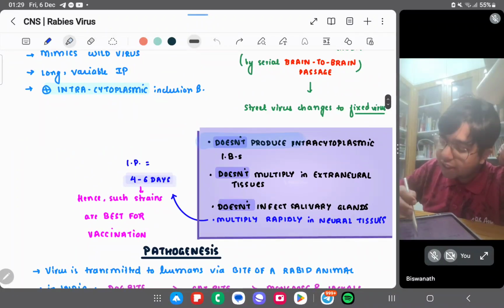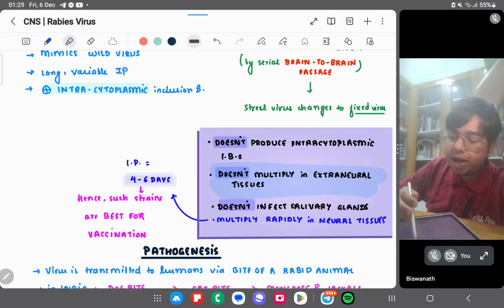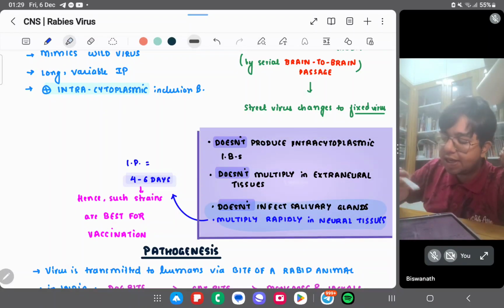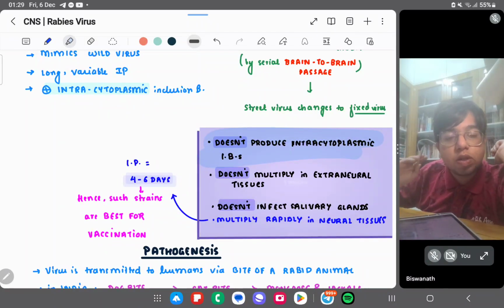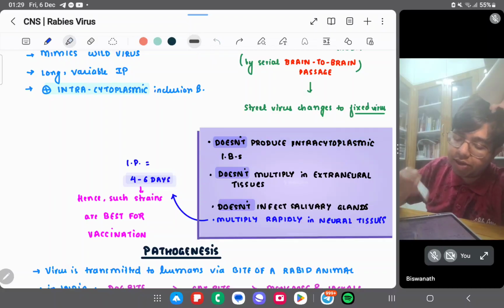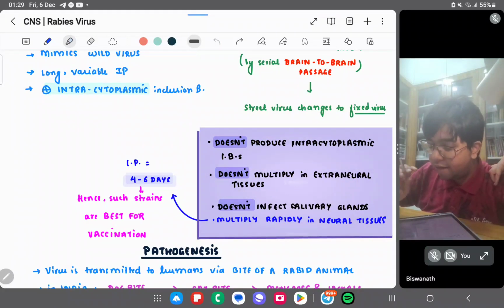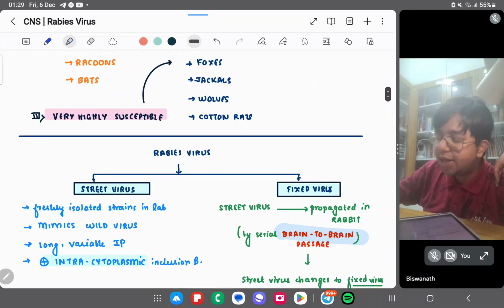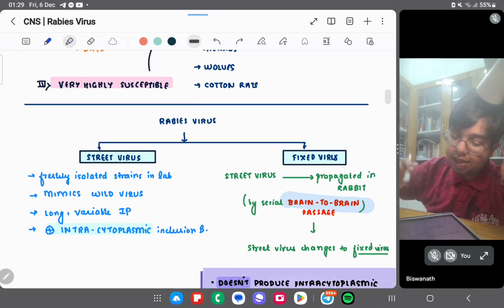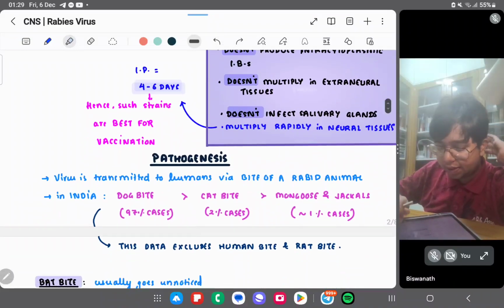This fixed virus does not produce intracytoplasmic inclusion bodies, which are produced by the street virus. It does not multiply in extraneural tissues. It does not infect the salivary glands even. But it multiplies rapidly in neural tissues. This is more of a neural type. So the incubation period of this is 4 to 6 days.